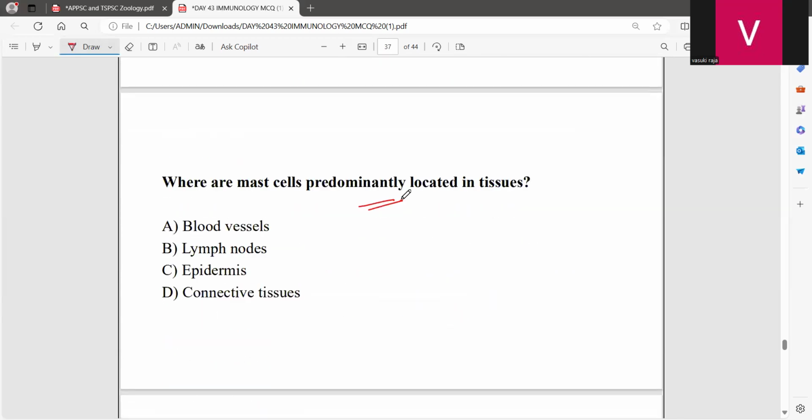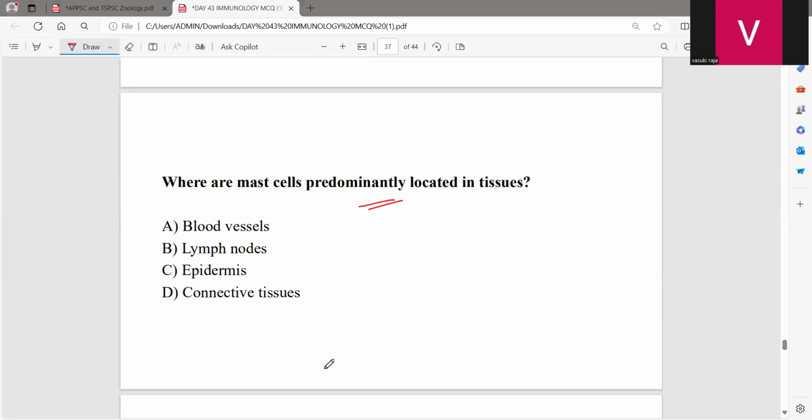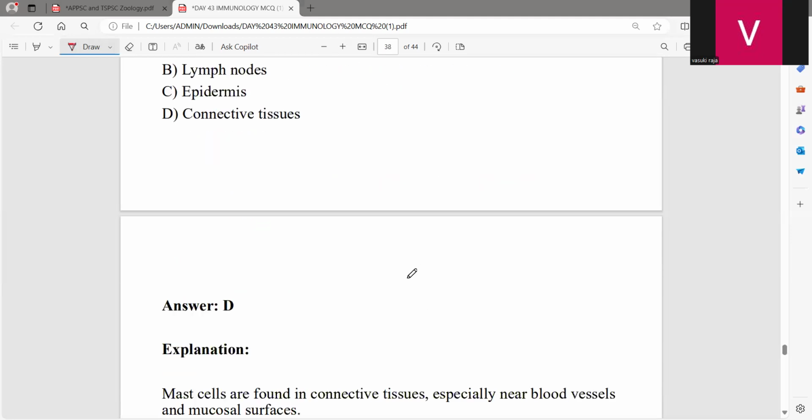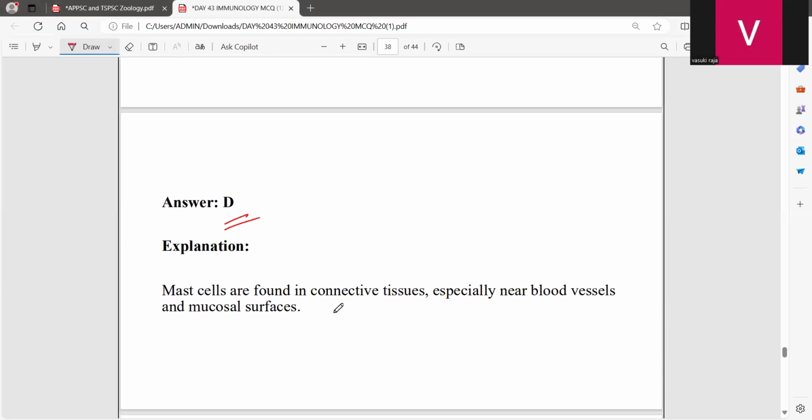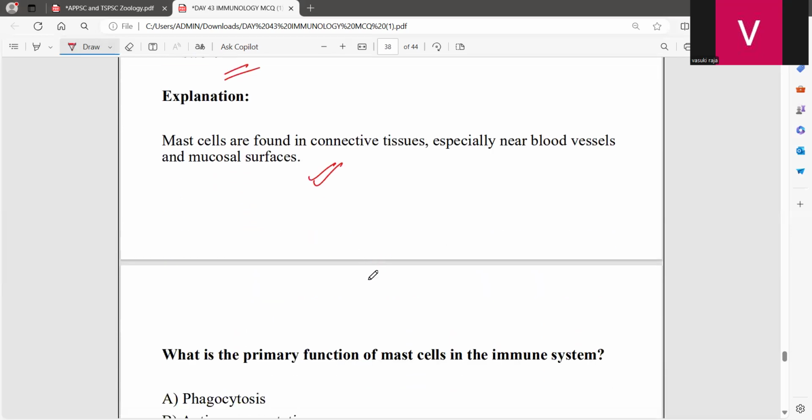Where are these mast cells predominantly located in tissues? They are predominantly found in the connective tissue, especially near blood vessels and mucosal surfaces. Don't get confused with the statement.